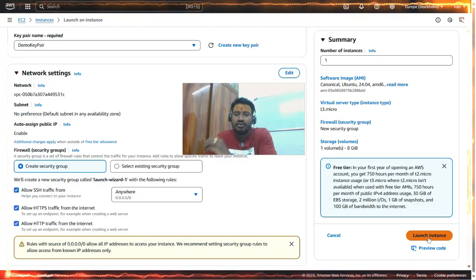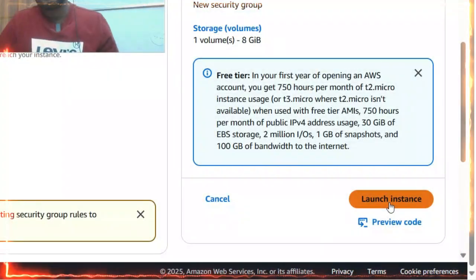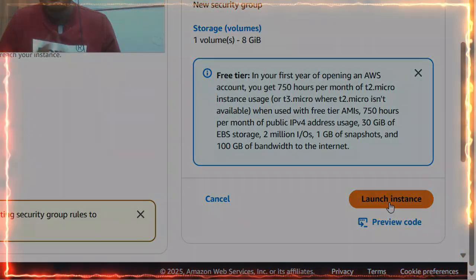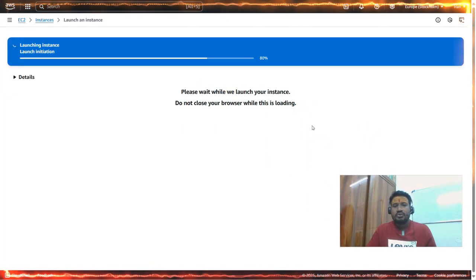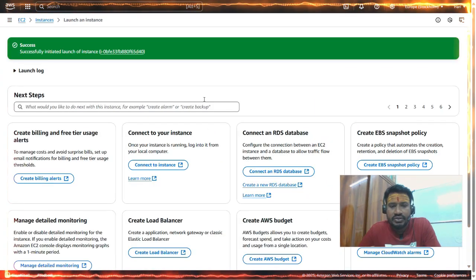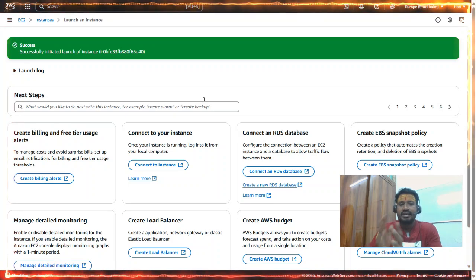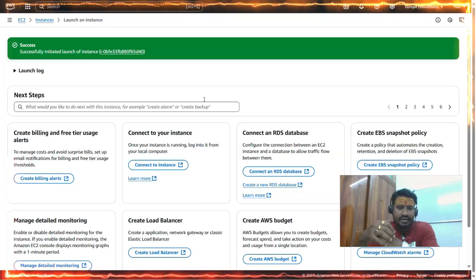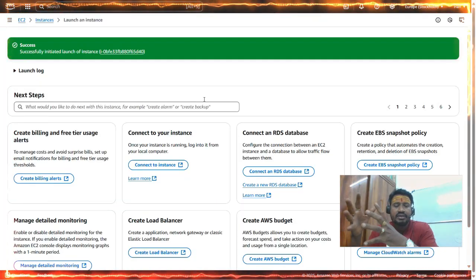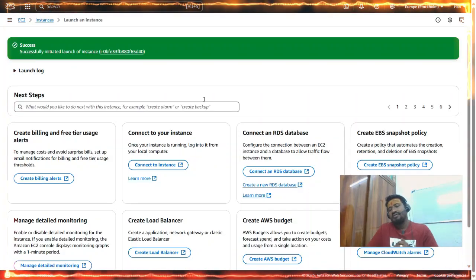Once I click on launch instance, done. My AWS instance is ready. Let's do that. It is now telling me, please wait while we launch your instance, and my instance is created. As you can see, my instance is created. From here, we will have access to all the resources that are provided by AWS, and we will deploy our applications, we will configure our databases, we will go with S3.